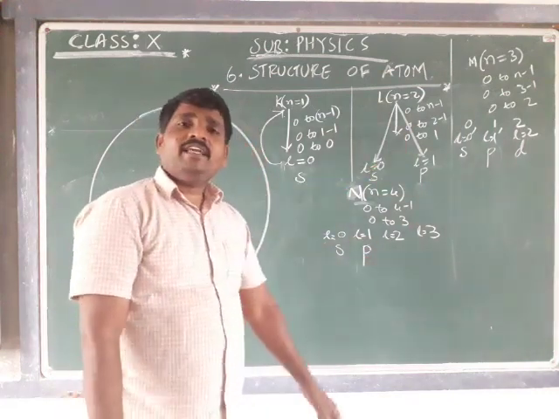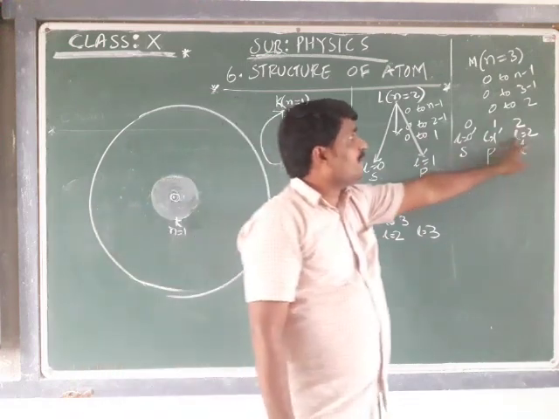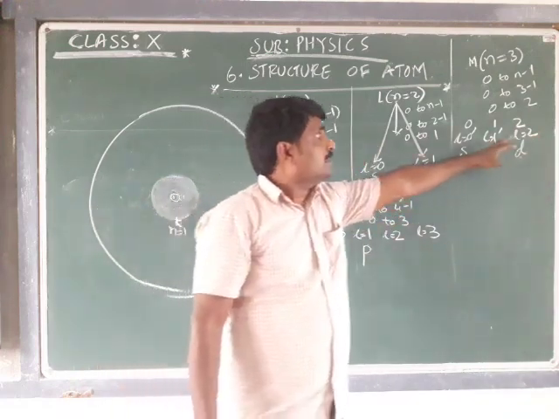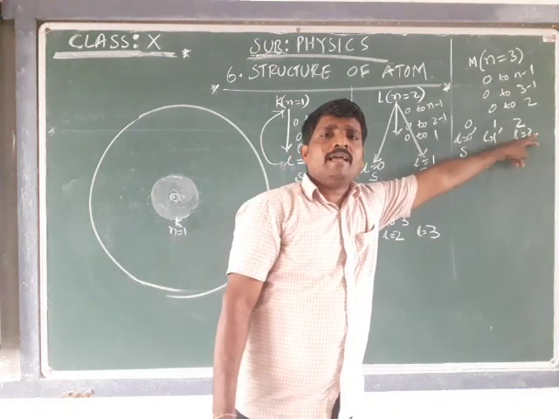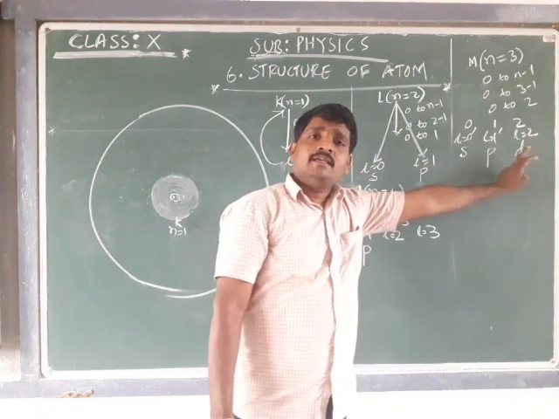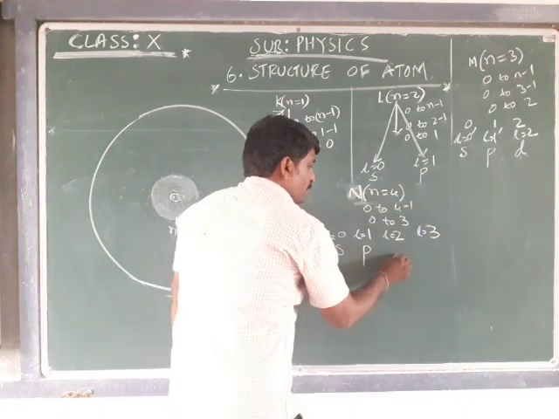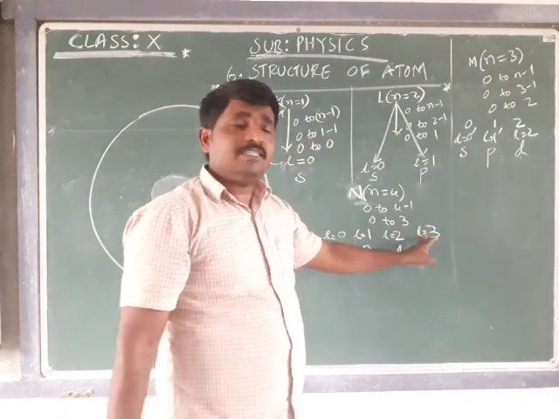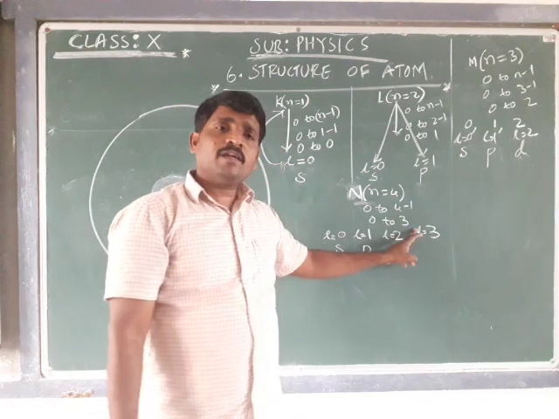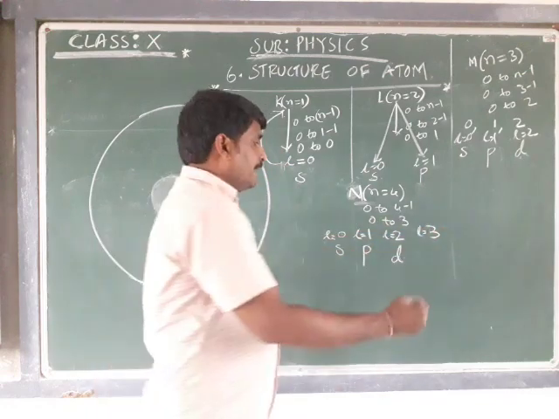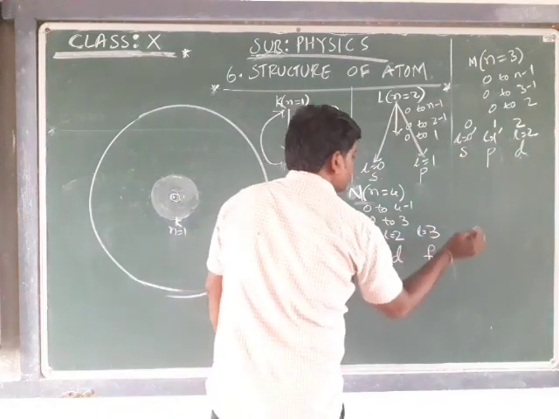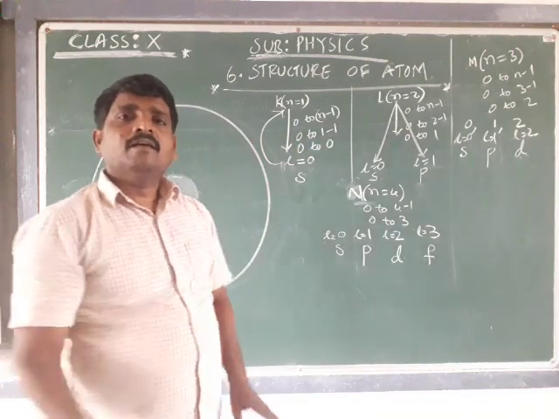If L is equal to 2, the angular momentum quantum number is denoted by small d, and if L is equal to 3, it is denoted by small f.